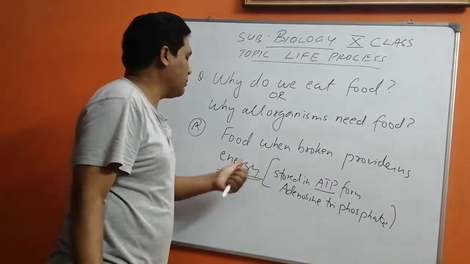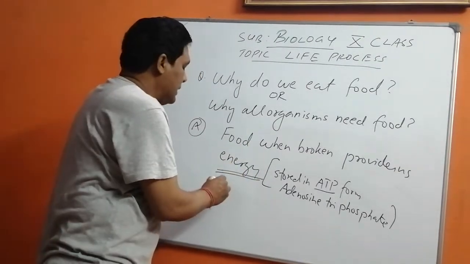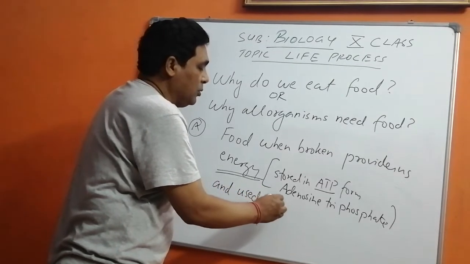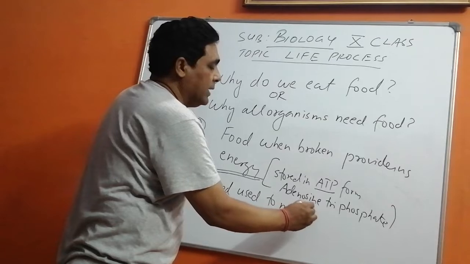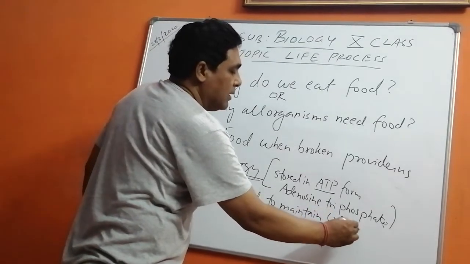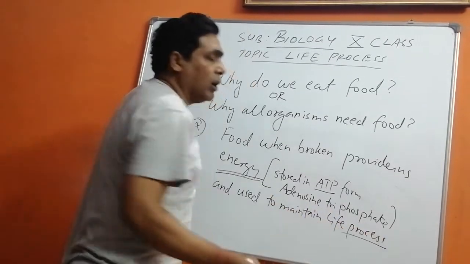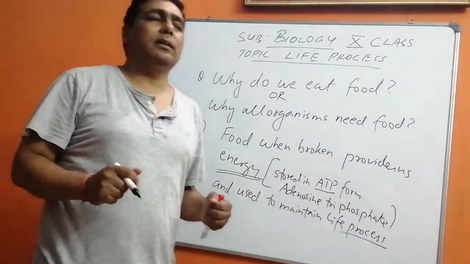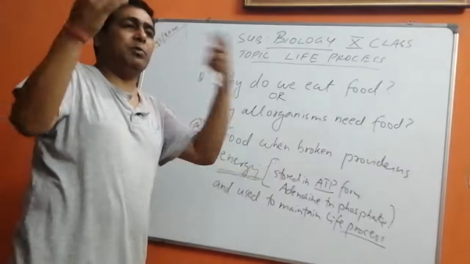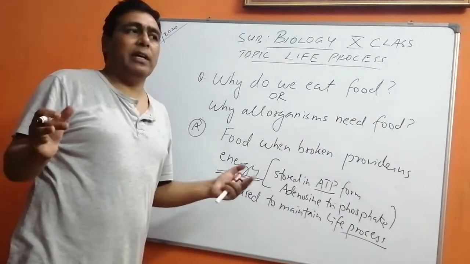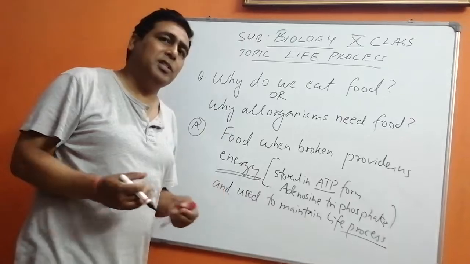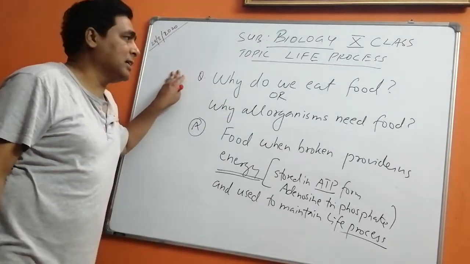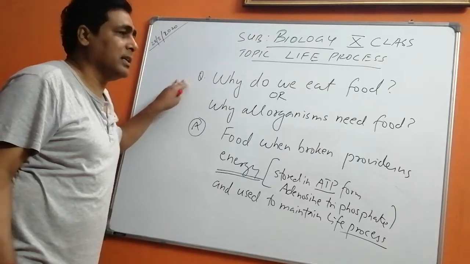So food, when broken down, provides energy, which is used to maintain life processes, or we can say to run the life processes. I am walking, I am writing, I am speaking. Everywhere I am using energy. So energy is utilized, children. So I think you must have understood why food is important.